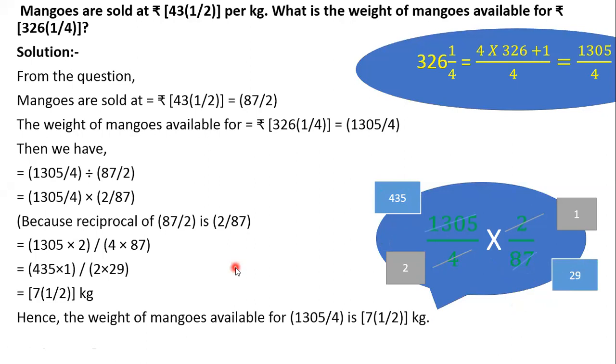Now 29 can't be cancelled. So we will have 435 multiplied by 1, 435, over 2 multiplied by 29. And then it would come as an improper fraction. We'll convert it into a mixed fraction.